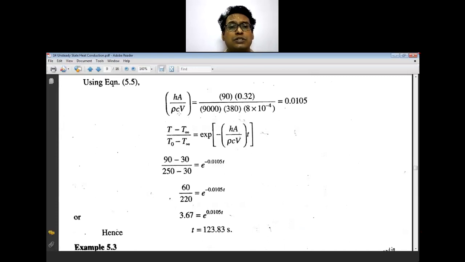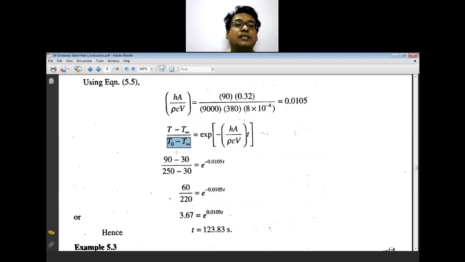Then hA upon rho Cp into V, that value is easy to calculate. And finally, the temperature at any time t, T minus T infinity upon the initial temperature of the body minus T infinity. This is the initial driving force of the system.